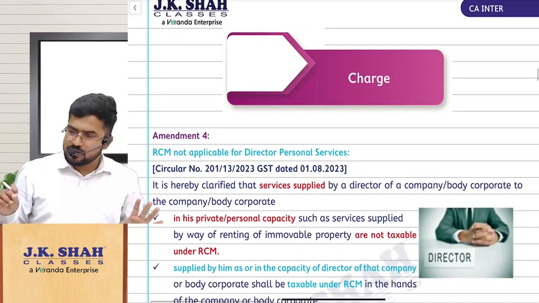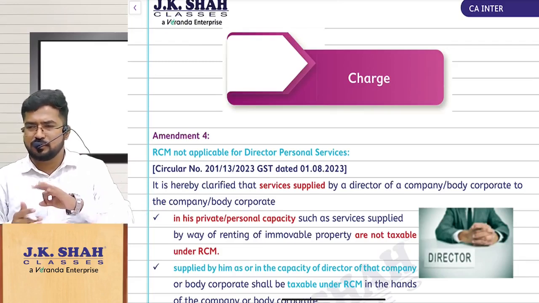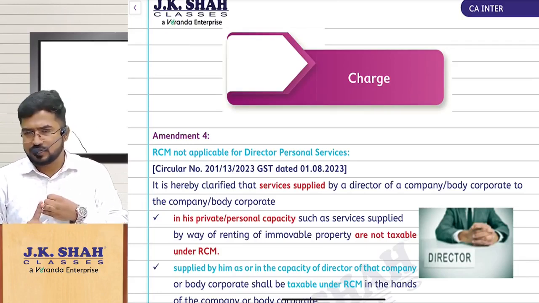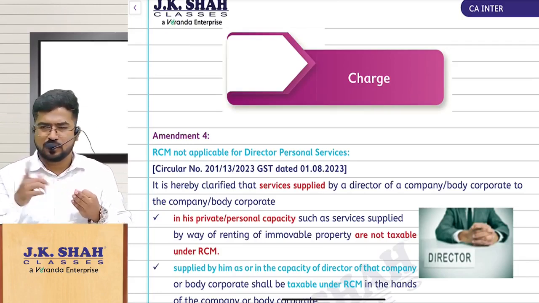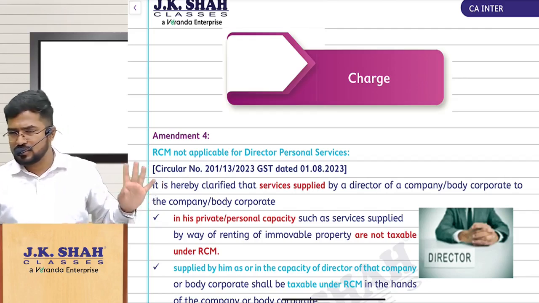So with that we are done with chapter number 2, supply. Shall we proceed? Chapter number 2, 3 amendments we have seen. One is regarding Schedule 3. Number 2, restaurant services. Number 3, holding company holding shares in subsidiary company. Can you call it as supply? No, you cannot call it as supply.